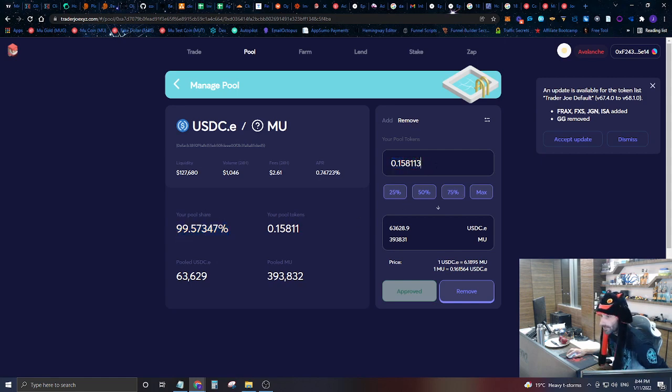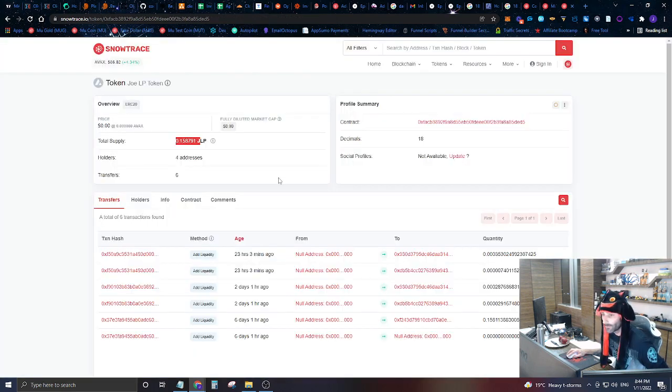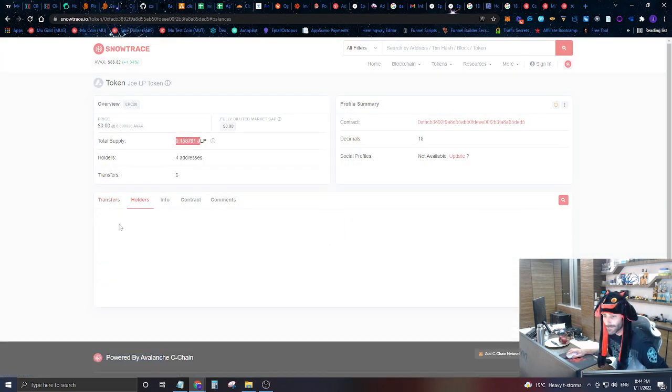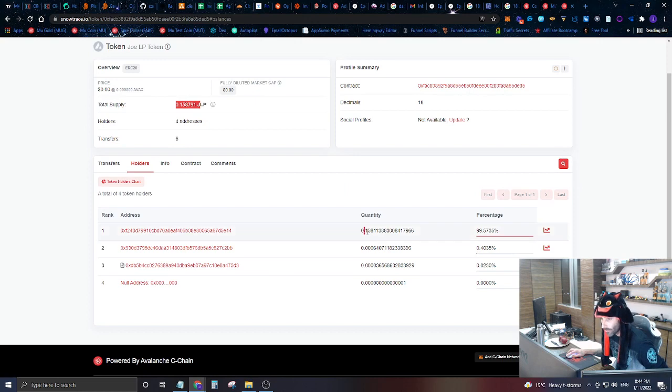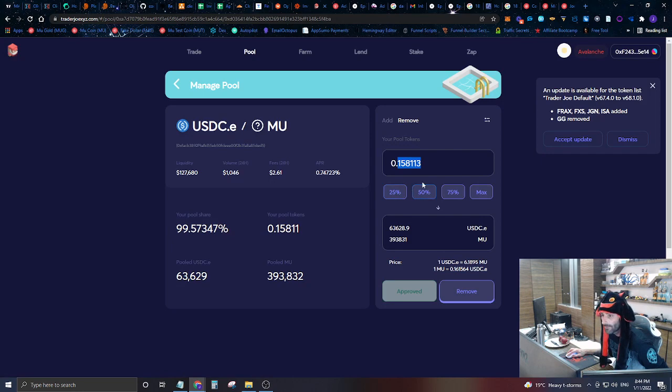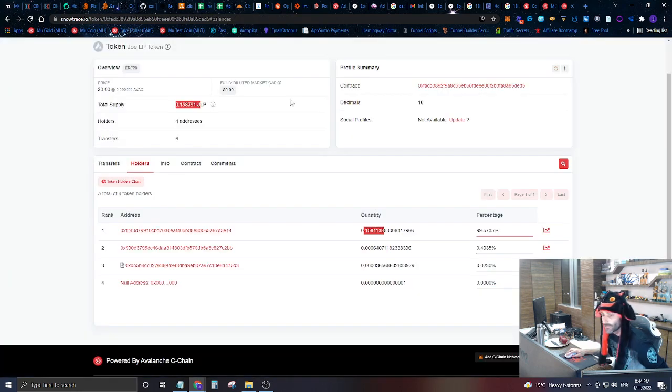So basically what we're going to do is give 1.58113 of our tokens, we're going to give this many tokens back to this liquidity pool contract. You can see that somebody, and that somebody is me, here's that 1.58113, all right? And you can see that here, that 1.58113. So somebody, and that somebody actually ends up being me right now, owns all 99% of the tokens that allow you to remove the liquidity from this liquidity pool.